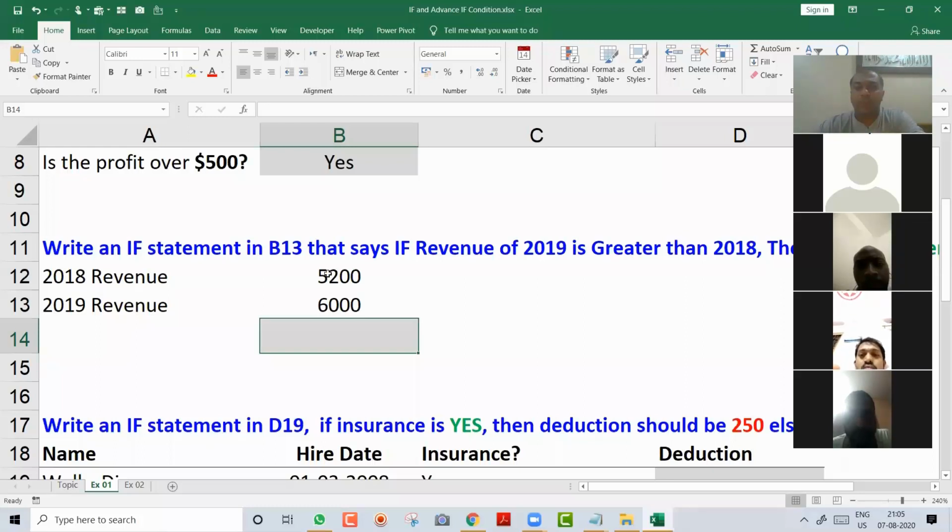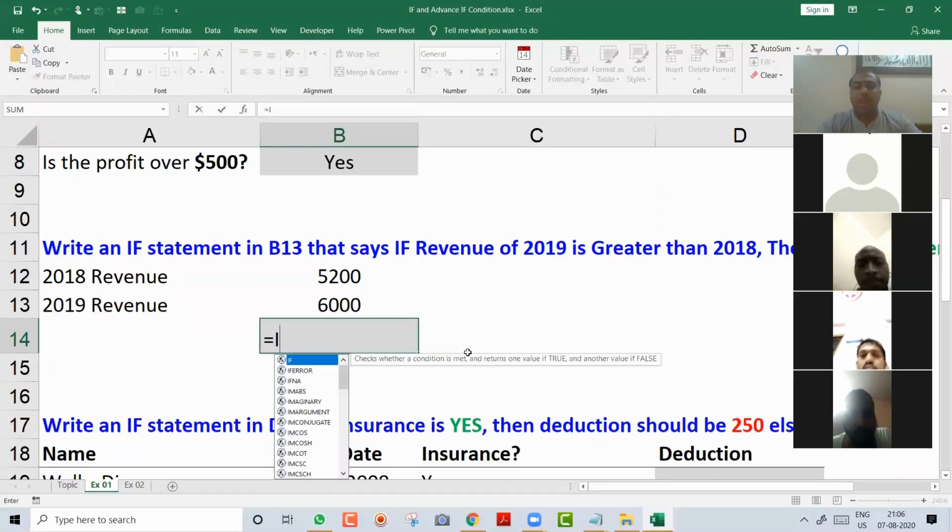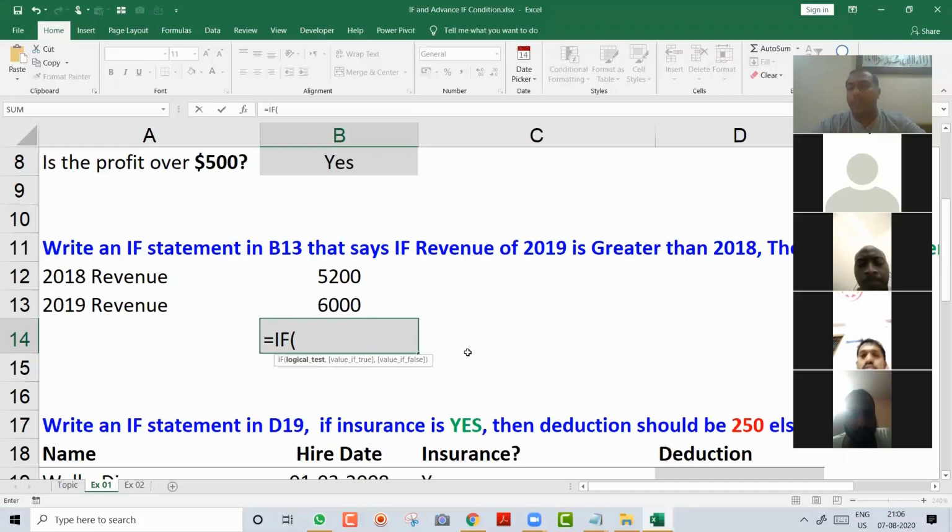I have 2018 revenue, I have 2019 revenue. My manager tells me, Ramzan, write an if condition here. If 2019 revenue is greater than 2018, then the word greater should come. Otherwise, the word lesser. Now think in your mind and see what I'm doing. The first step is what? Always write the equal sign. And then you will say if, and you will open a bracket. Always, this is a step.